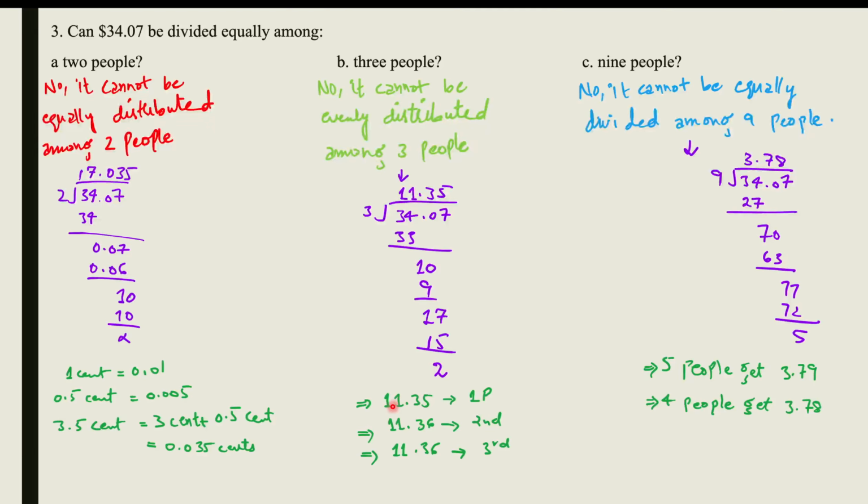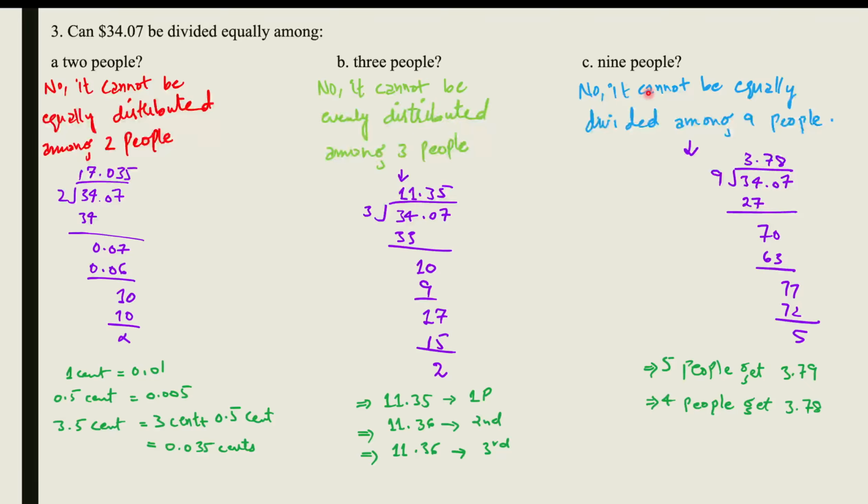So the first person would get $11.35. For the 2 remaining cents, the second and third person would get $11.36. This way, again, it is not an equal distribution among 3 people. Therefore, we say that it cannot be evenly distributed among 3 people.